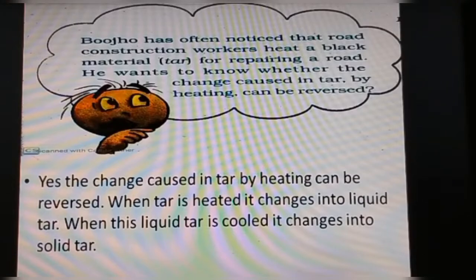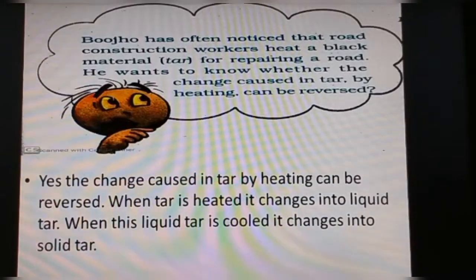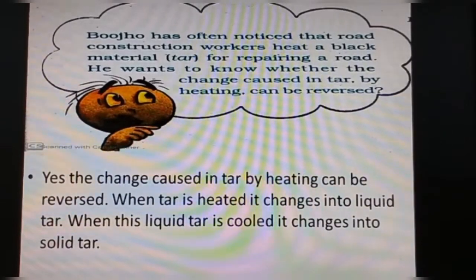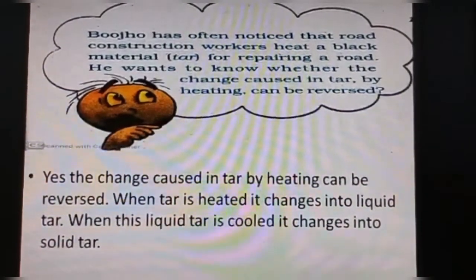When tar is heated, it changes into liquid tar. And when this liquid tar is cooled, it changes into solid tar, not star, solid tar. Okay, and thus we can repair the roads. So again it is an example where the change can be reversed.